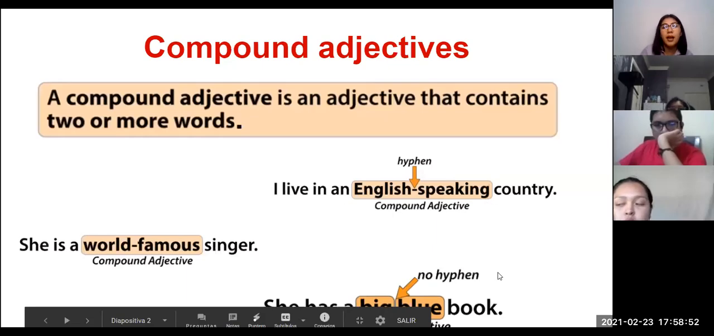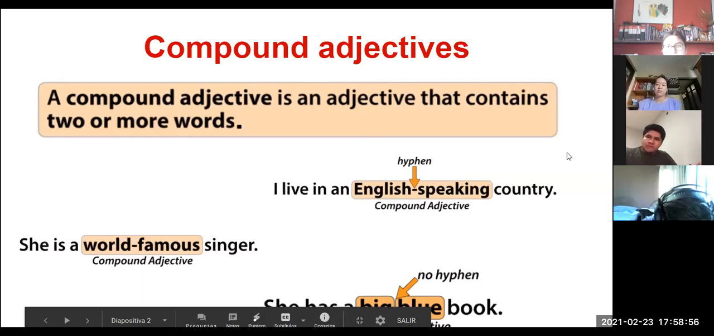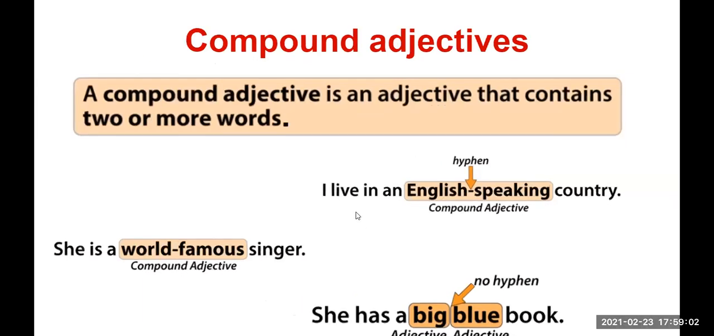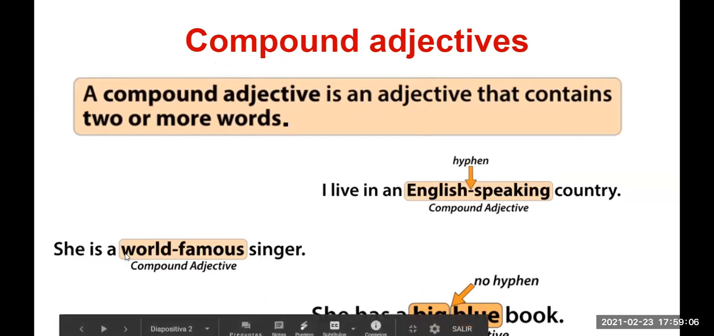It says a compound adjective is an adjective that contains two or more words. Okay, this is a compound adjective. For example, I live in an English-speaking country. She is a world-famous singer. And the last one, she has a big blue book.